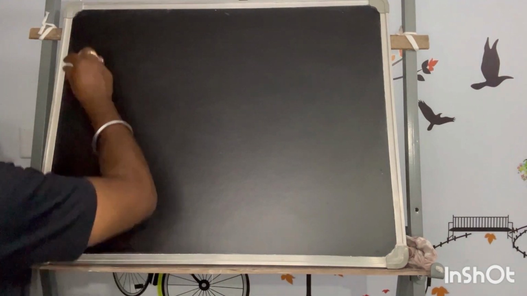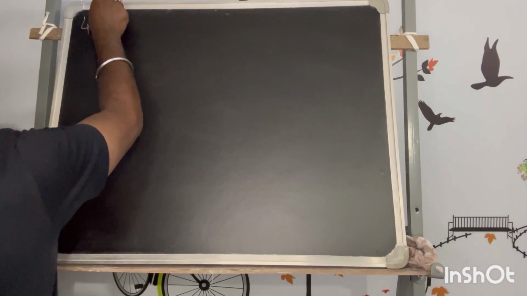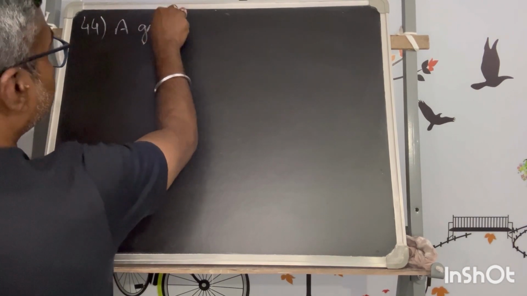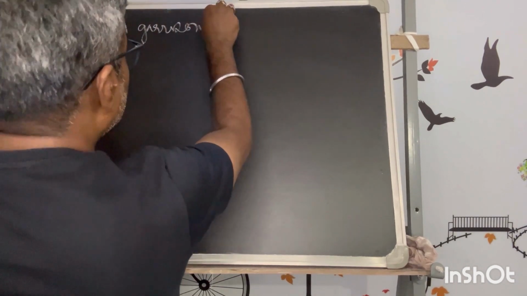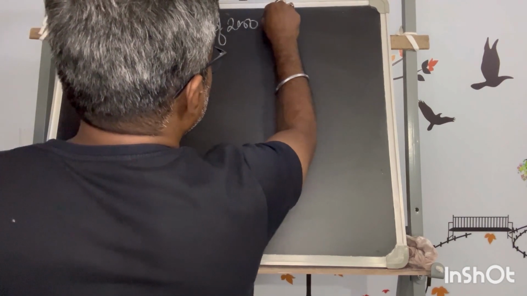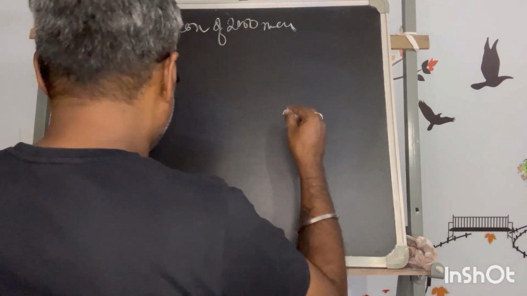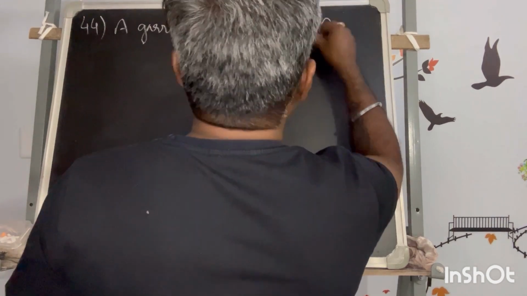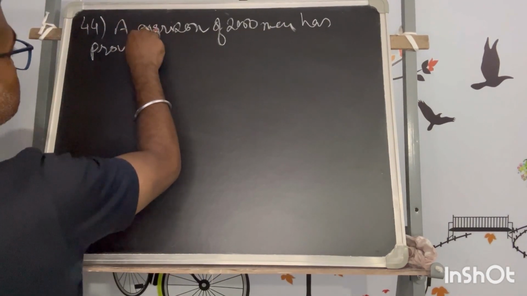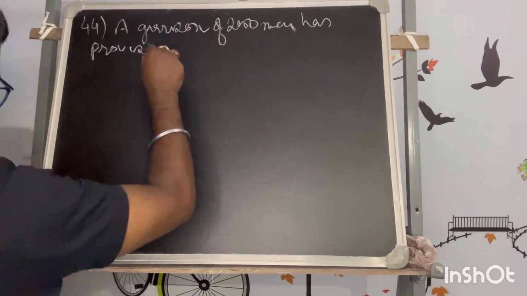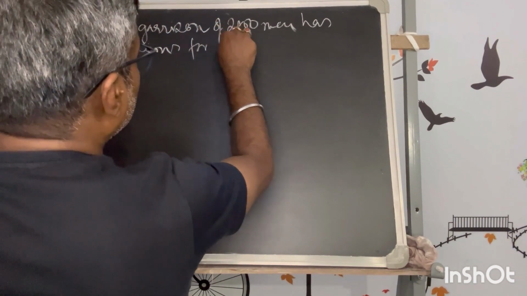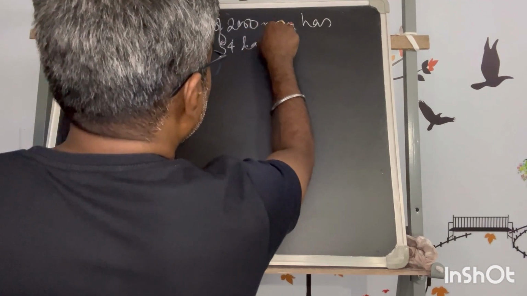So problem number 44 says: a garrison of 2000 men has provisions for 54 days.